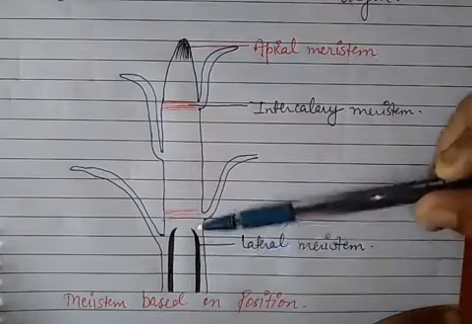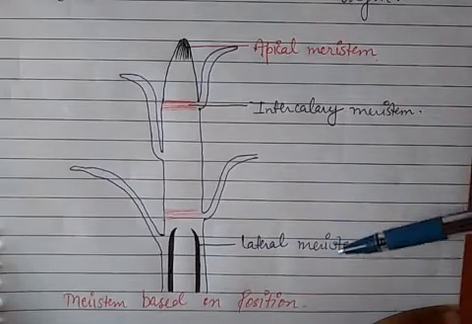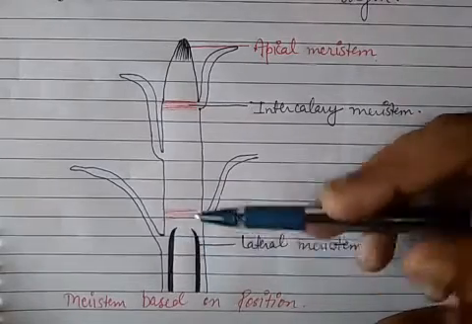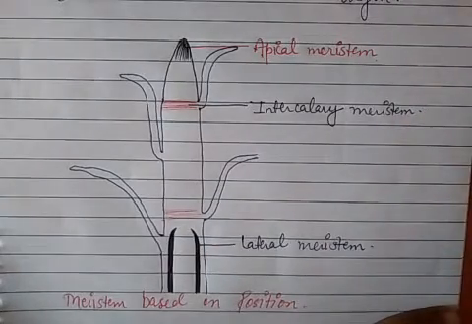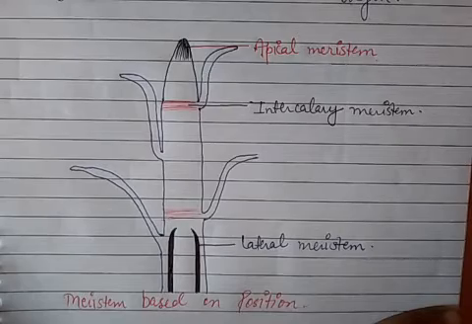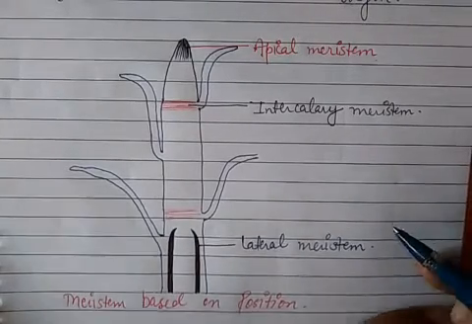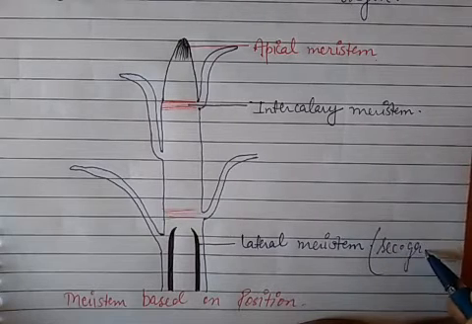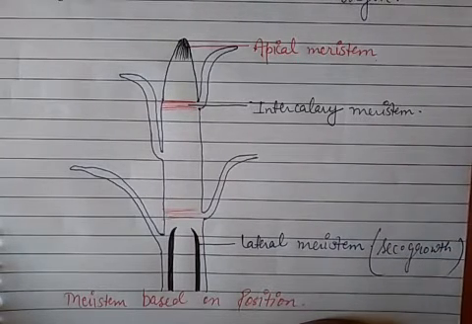And the third one is lateral meristem, and this lateral meristem is found at the side of the plants, and they increase the diameter or thickness of the plants. And lateral meristem are always responsible for the secondary growth in the plants.